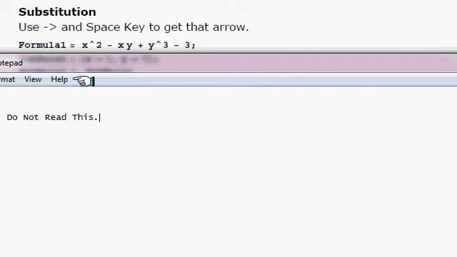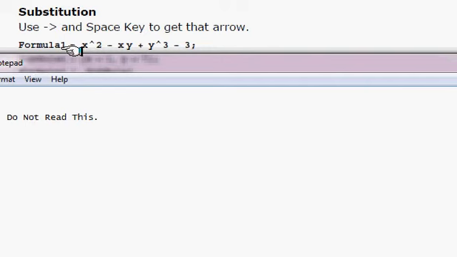Right, this part of the video is to show you how to substitute with the values. For example, this is a part I really don't like, the syntax of Mathematica. It took me some time to get used to that, so I hope this really helps, because I had trouble understanding it at the beginning.